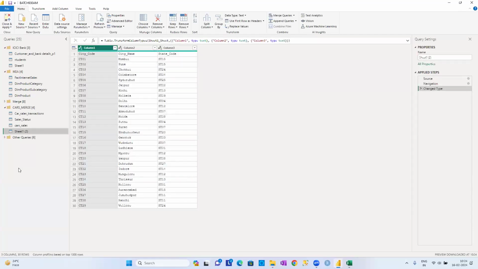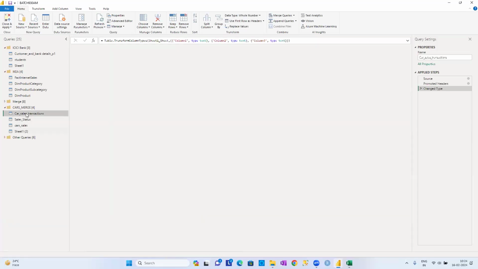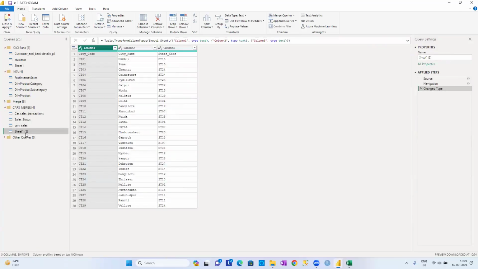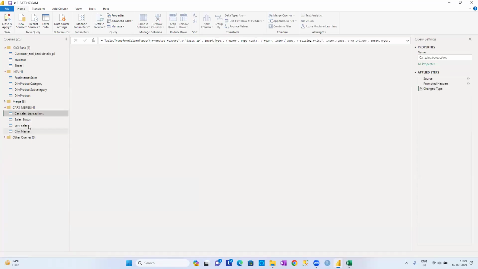Now what I want to do, guys, is merge the car sales transactions and the sheet one. If you want, instead of writing sheet one, you can give some proper name, guys. No problem. Rename it. So I say city underscore master, something like some city data. City underscore master. Now I want to merge these two data frames.